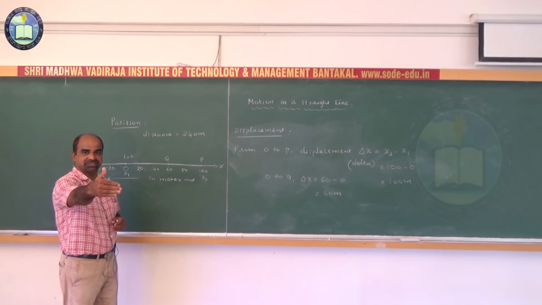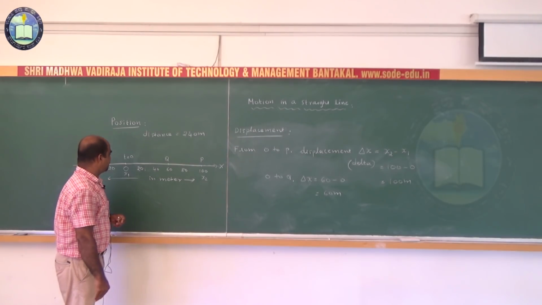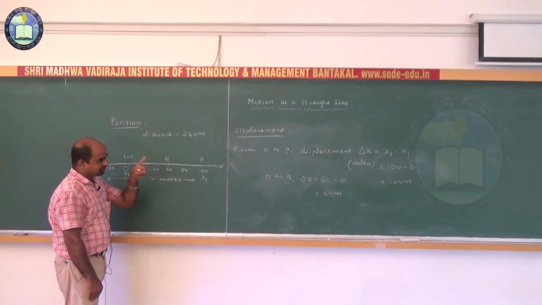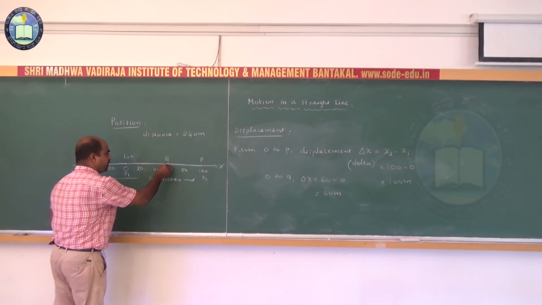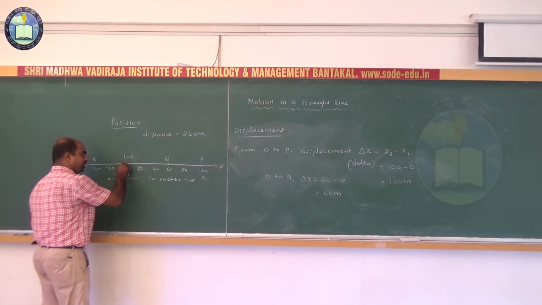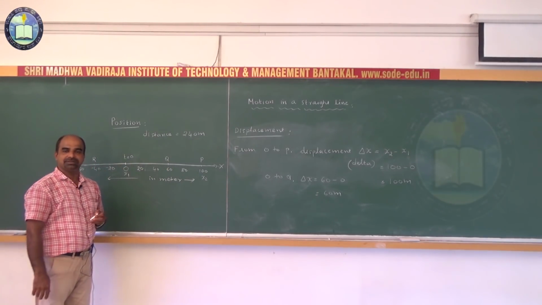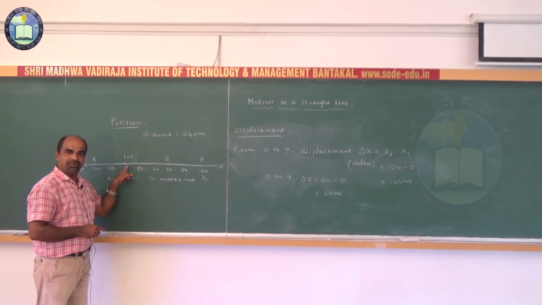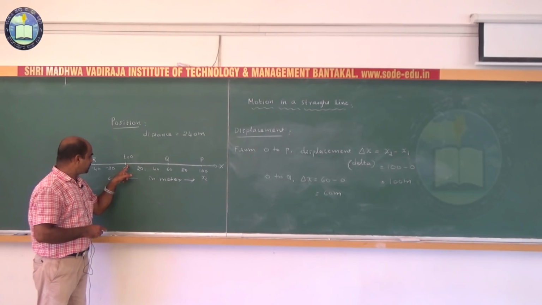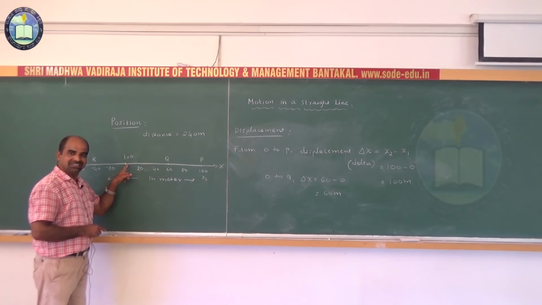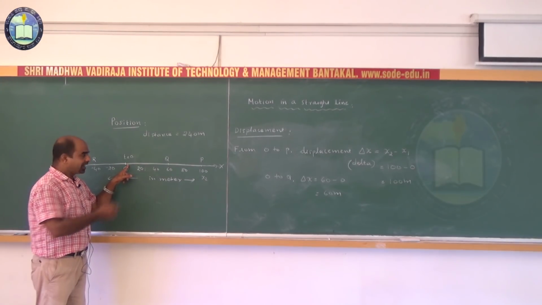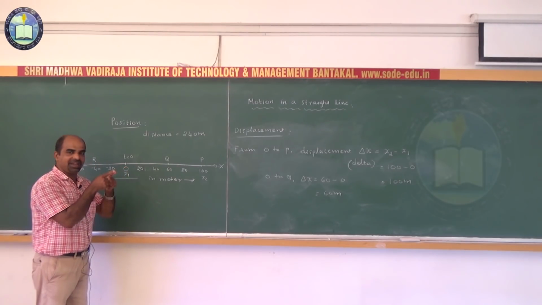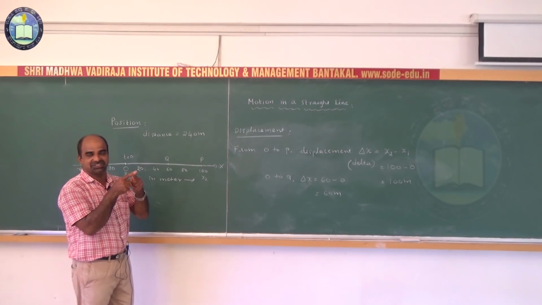It is the final position. Therefore, displacement of the body from O to Q is given by 60 minus 0, that is 60 meters. If the body returns back to the point O, the displacement of the body becomes 0 meters. Why? Initial position is x1, O, isn't it? Initial position is represented by coordinate x1, that is 0. Got it? Returning back to the point O means the final position is also O.